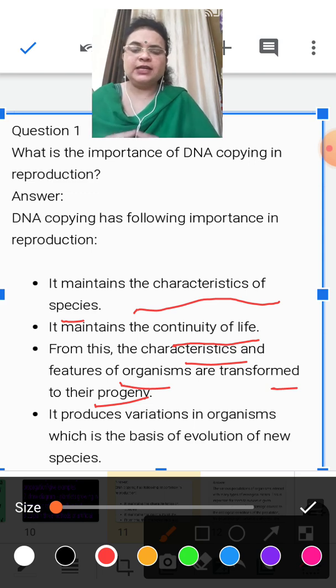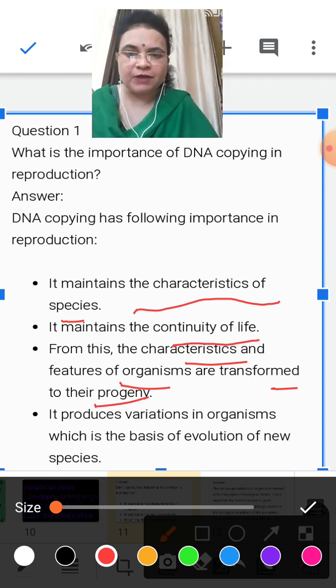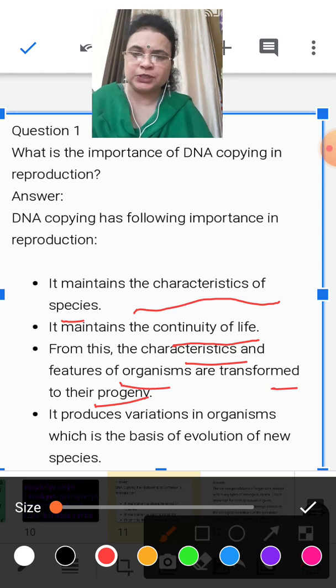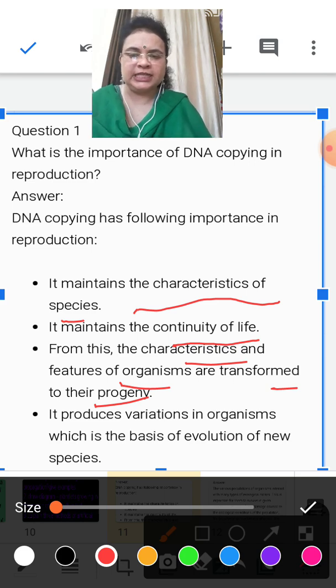And when in sexual reproduction the parents give rise to their progeny, their characteristic features are automatically transferred with some variety, not as an exact carbon copy, to their progeny. So this is the special importance of DNA copying in reproduction.